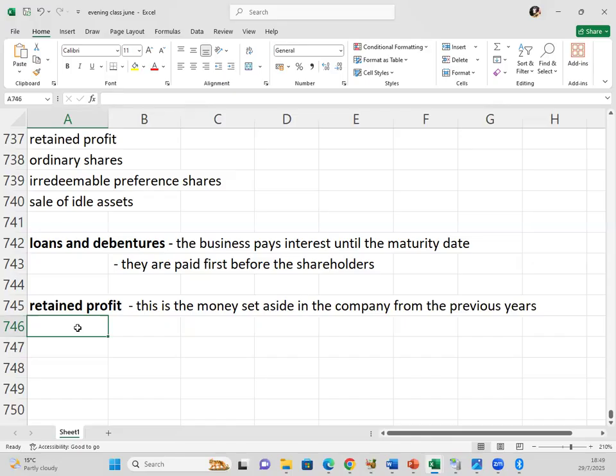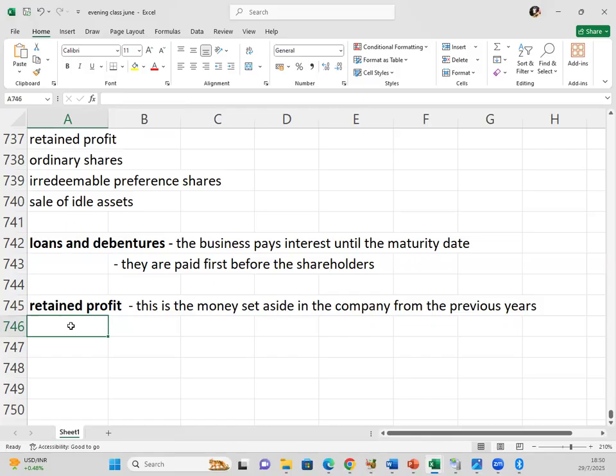Then we have also talked about the selling of idle assets. This is where we have assets that we are not using in the business. We can simply dispose of those assets. Again, that can give us money in the business.